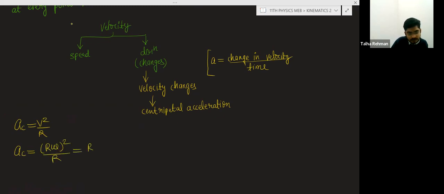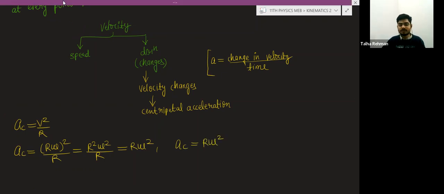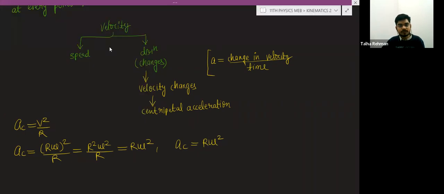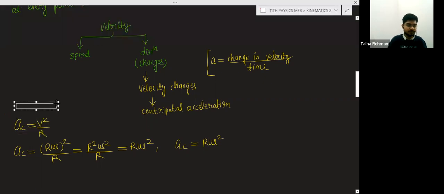It will become r square omega square divided by r, and r will be cancelled out. So it will become r omega square. So centripetal acceleration can also be given by r omega square. Both these formulas will be used according to the need.